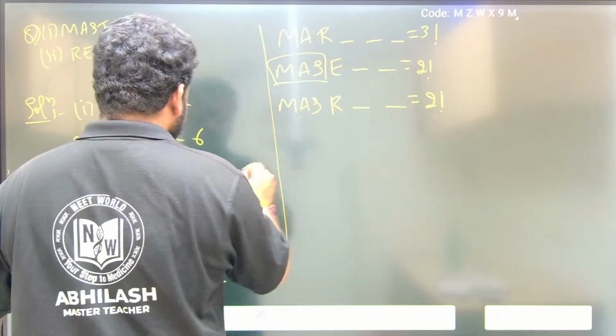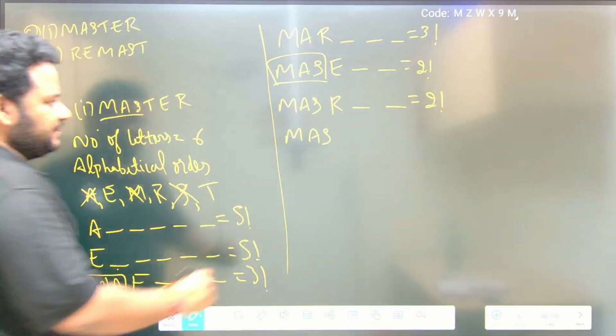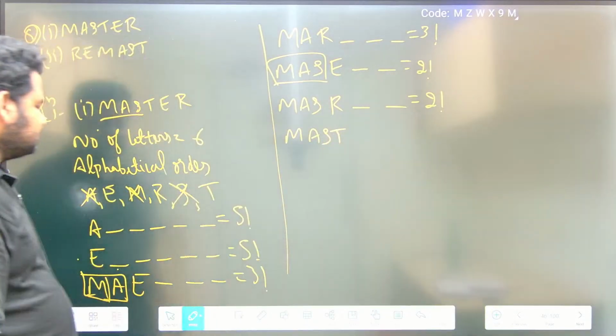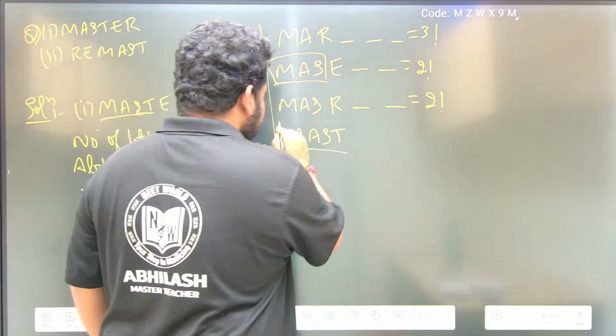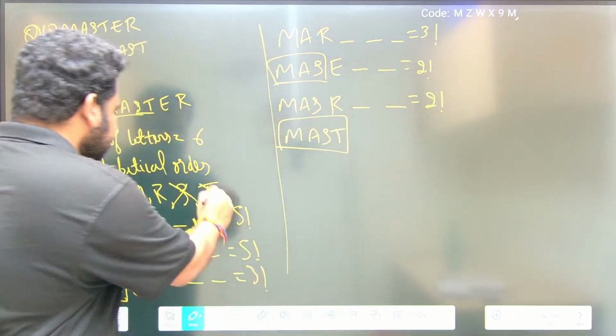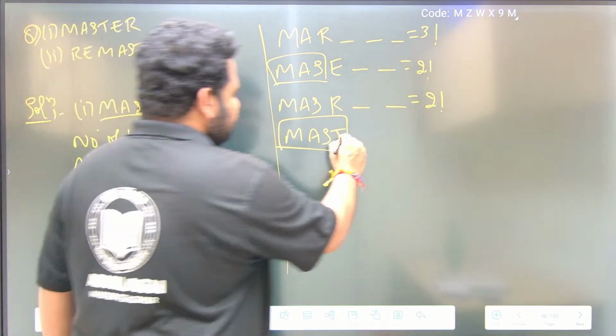Now see here, MAS. After R, what is there? Here T is there. MAST is there, correct? So here also MAST is there. So it is fixed. MAST, this is fixed. So T you can remove. Now the remaining letter is what? E. I can write E here.